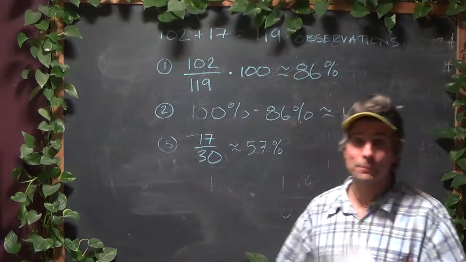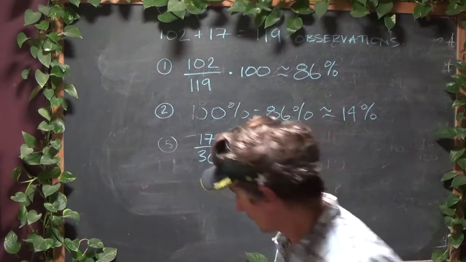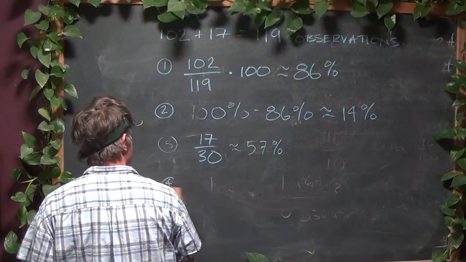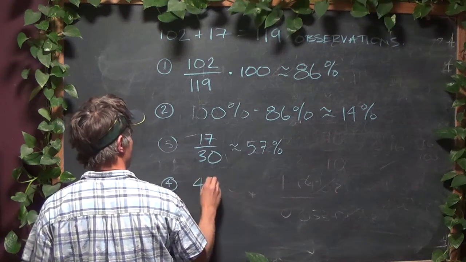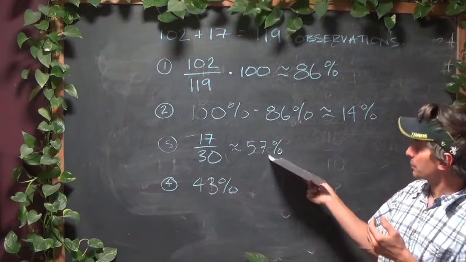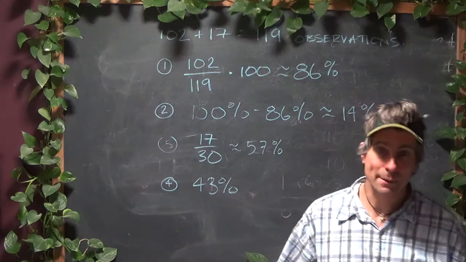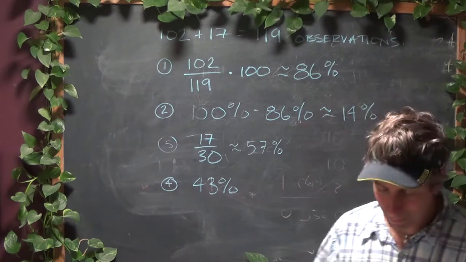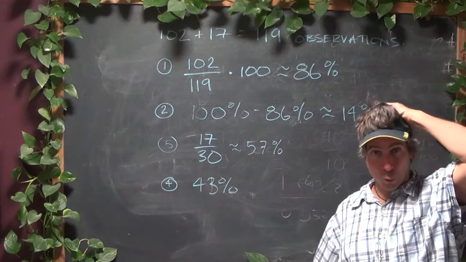57% of the time, Phil is correct, which means the rest of the time he's wrong. 43% of the time he's wrong. Okay, so 57% of the time correct, 43% of the time he's wrong. And that's kind of where the main part of the quiz, or the main part of the homework stopped.